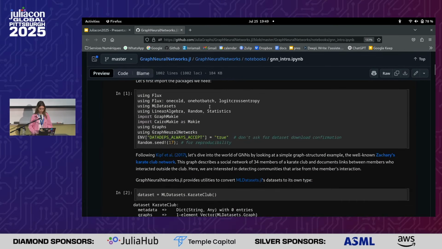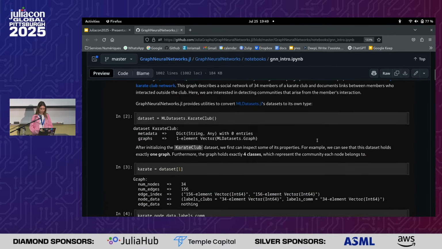So the Karate Club graph is a small graph that contains 34 nodes, and each node represents a person in the Karate Club. The dataset can be imported from the MLDatasets.jl package, and the task we want to perform is to classify the cluster of people that meet outside the Karate Club.